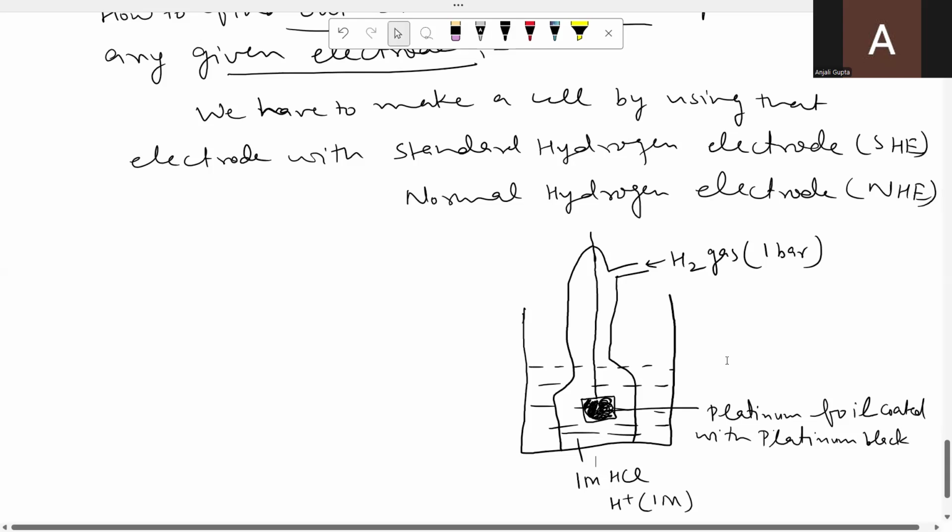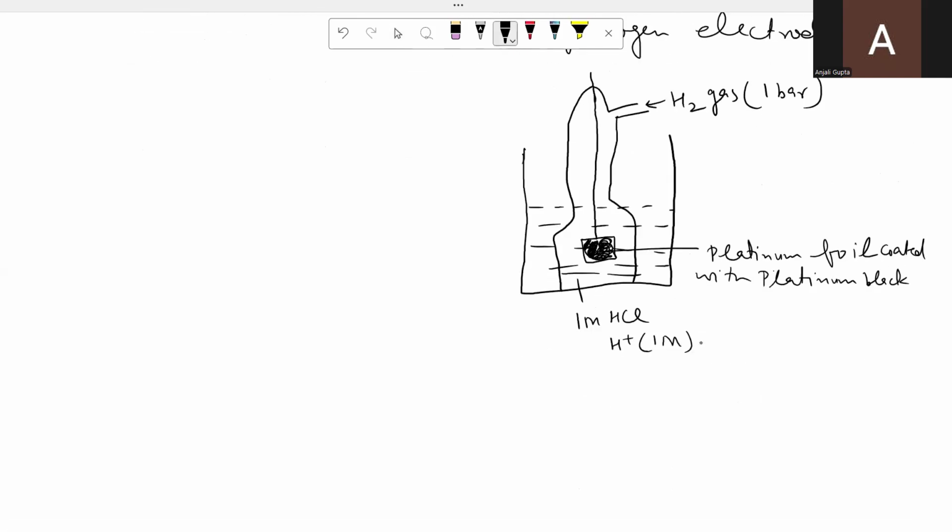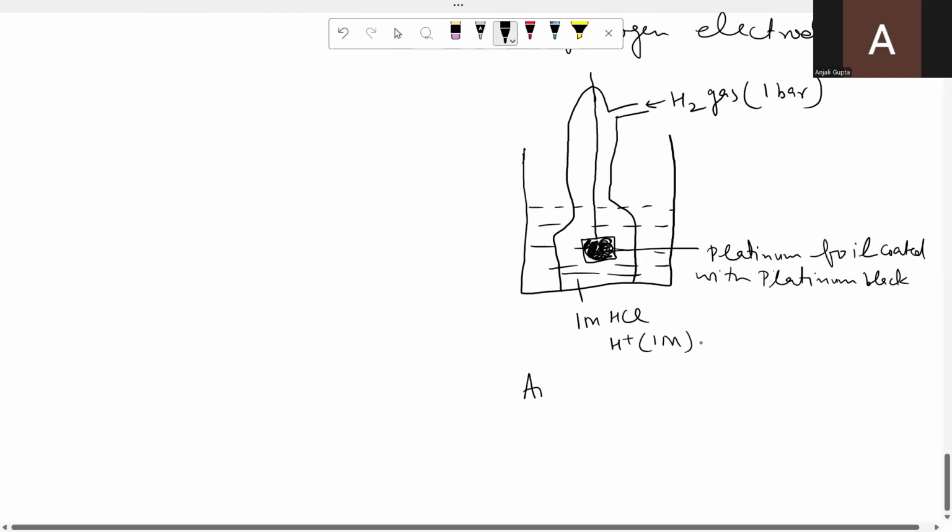As I have told you, any electrode can undergo oxidation as well as reduction, depending on which other electrode we have combined it with. When this hydrogen electrode acts as anode, meaning when oxidation takes place at this electrode, then what is the reaction?